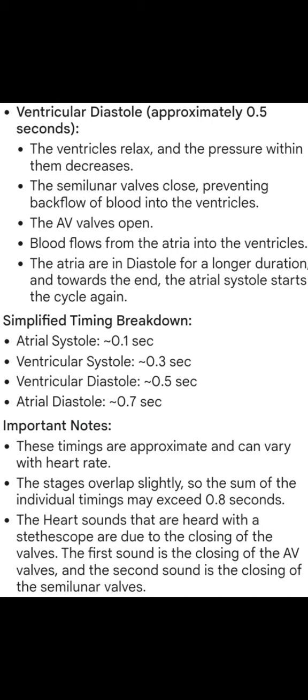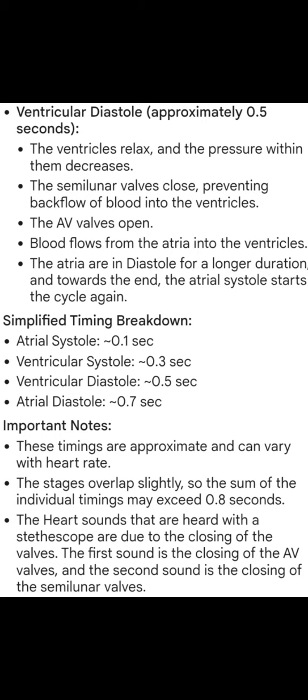Ventricular diastole, approximately 0.5 seconds. The ventricles relax, and the pressure within them decreases. The semilunar valves close, preventing backflow of blood into the ventricles. The AV valves open. Blood flows from the atria into the ventricles. The atria are in diastole for a longer duration, and towards the end, the atrial systole starts the cycle again.